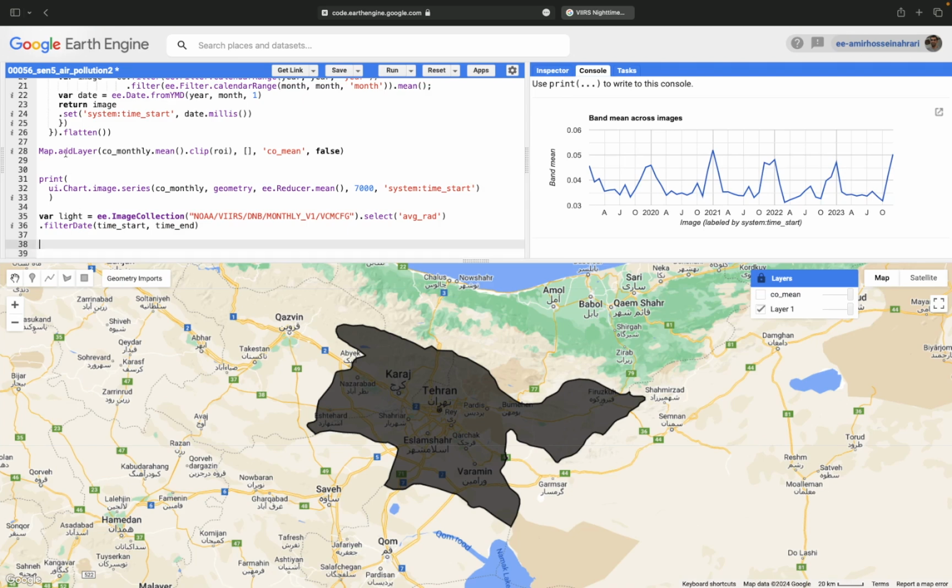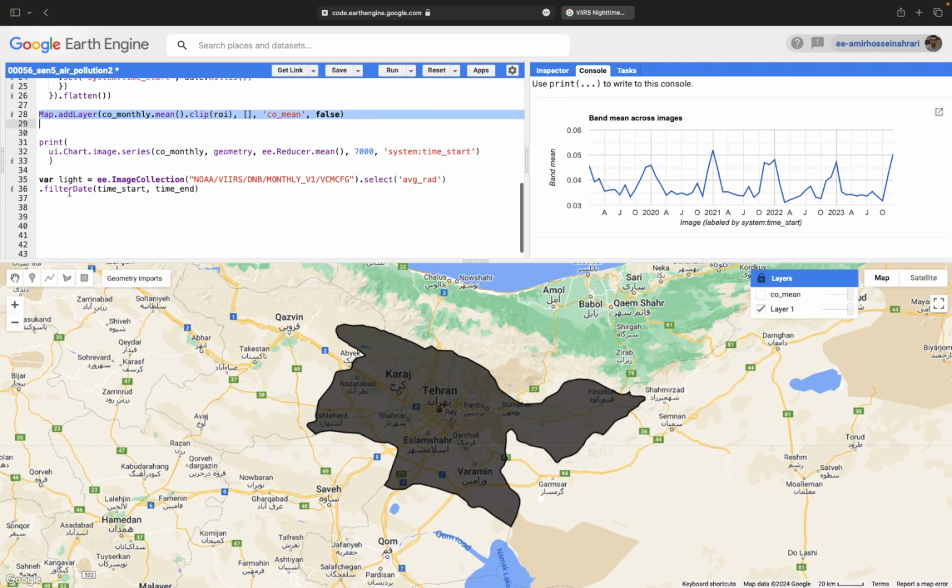It's very simple. Map.addLayer. Thanks to Google Earth Engine, everything is available with simple scripts, and you can avoid very complicated programming and boring techniques that are not related to the field of study we are working in. We just need to have data, do some processing, extract information, interpret the results, and do our research.